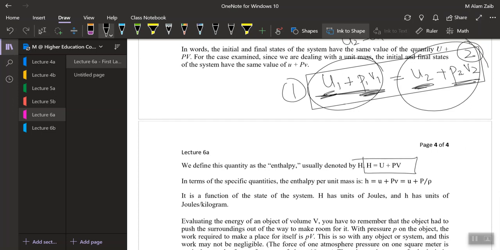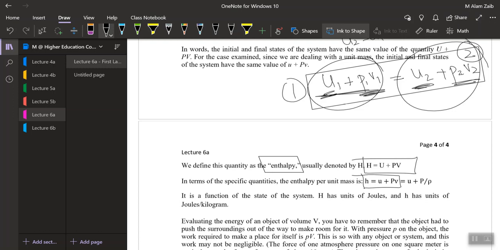this quantity is defined as the enthalpy. What is actually enthalpy itself? Enthalpy is the sum of internal energy and the flow energy. In other words, if you have internal energy in a system and flow energy in a system, the sum of these two energies would be equal to enthalpy.